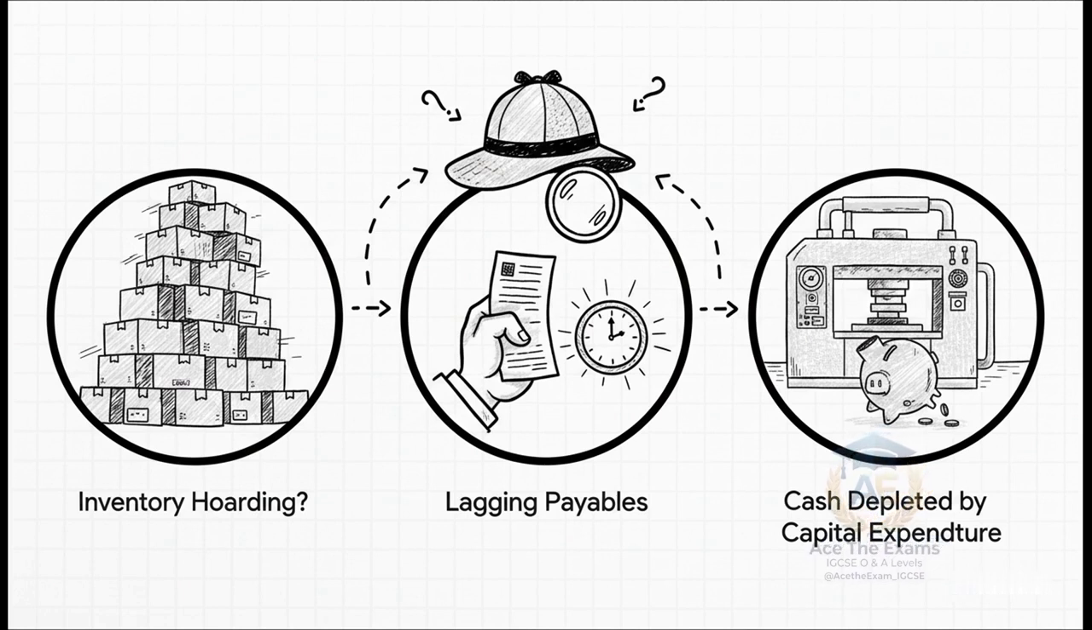If liquidity drops, ask the big questions. Are we hoarding inventory that we simply cannot sell? Think about the storage costs and obsolescence risks. What about our suppliers? Are we lagging on settling our trade payables, damaging those critical relationships? Or maybe our cash reserves are completely depleted because we aggressively spent on capital expenditure, like brand new machinery. You have to connect that sterile ratio on the page to the living, breathing, physical reality of the business.